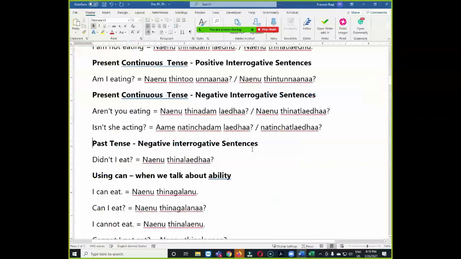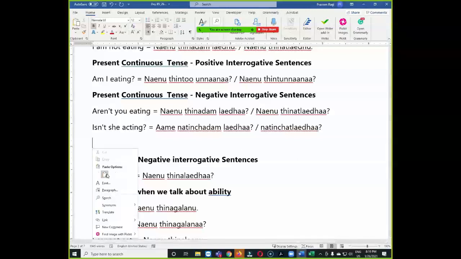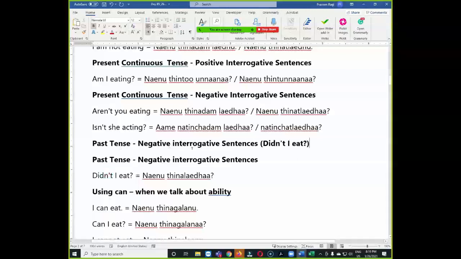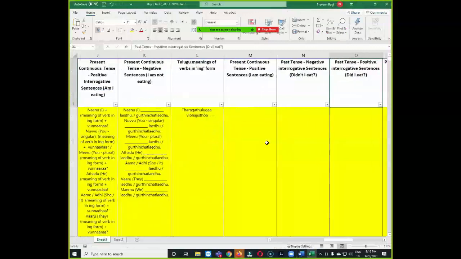Actually these are in reverse order because I was inserting the rows, so it went back, but it's okay, you can use this new template. Past tense negative interrogative sentences. The example sentence is didn't I eat? Okay, can somebody try to translate this one? This one we finished already. Okay, sorry, I copied twice.